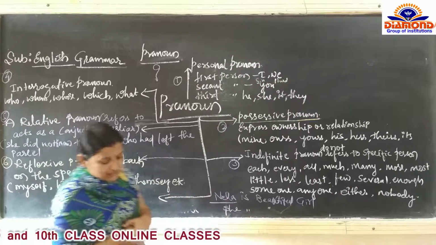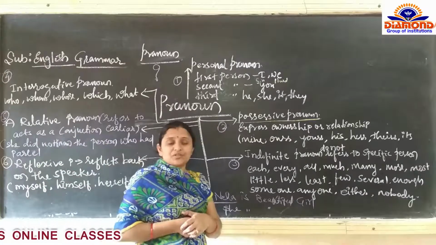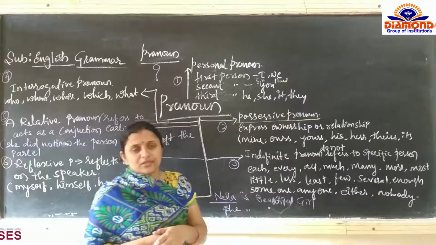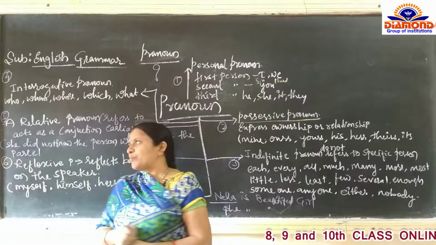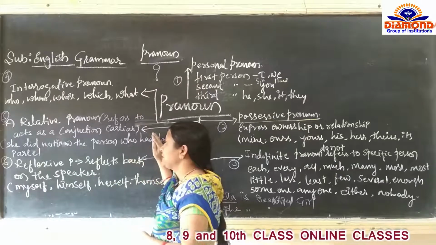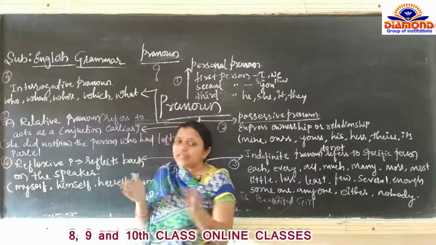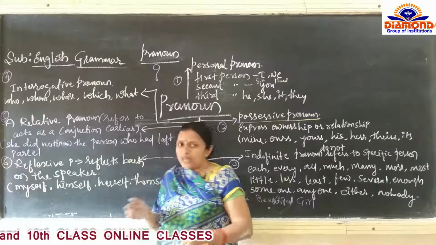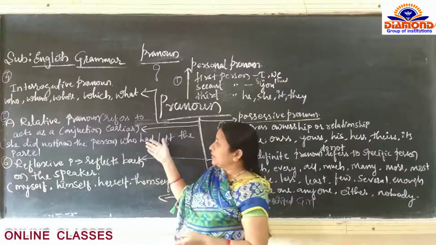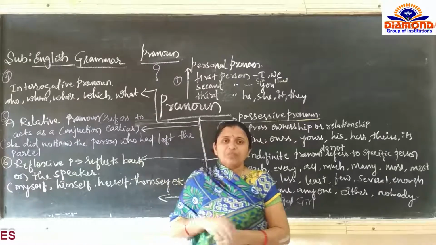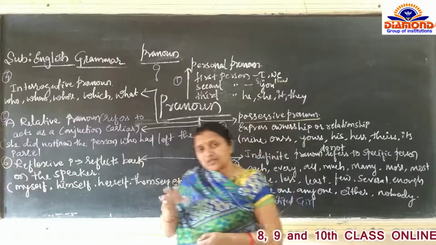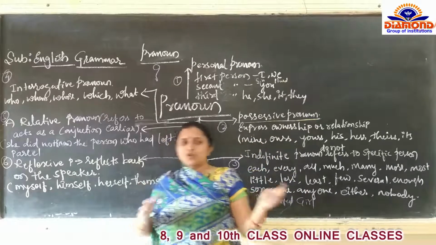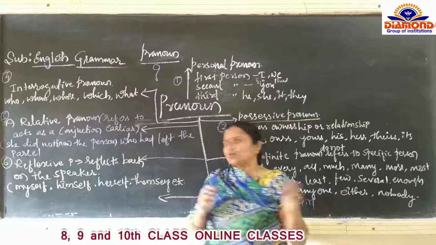Now the question arises, what is a conjunction? Conjunction is the word which joins two words or two sentences. यहाँ पे भी same, the relative pronoun वैसा ही काम कर रहे हैं. It is going to act just like a conjunction, joining two words or two sentences.